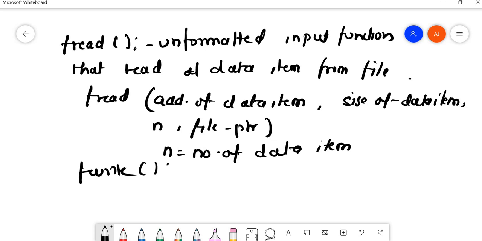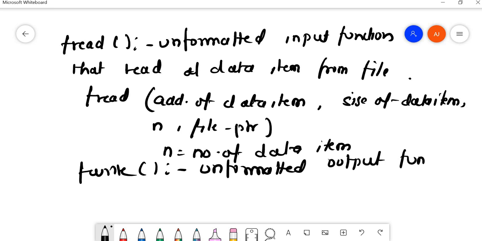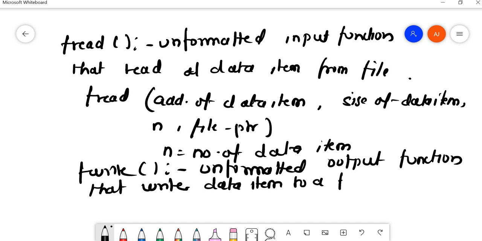Fwrite function. Okay, fwrite, again, is an unformatted output function that writes a data item to a file. The syntax is very similar to fread.